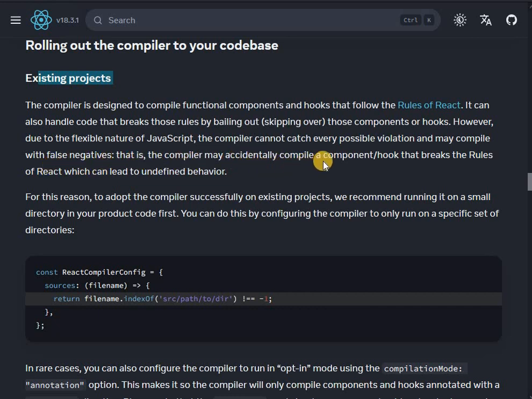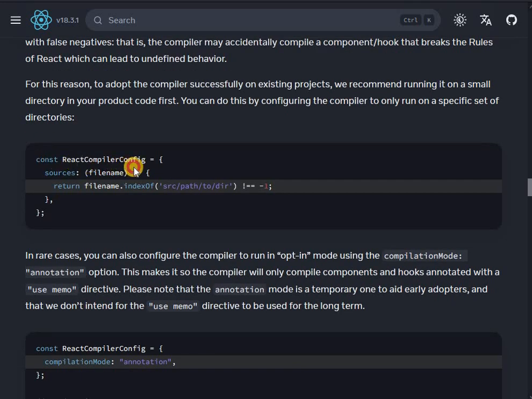That is, the compiler may accidentally compile a component or hook that breaks the rules of React, which can lead to undefined behavior. For this reason, to adopt the compiler successfully on existing projects, we recommend running it on a small directory of your product code first. You can do this by configuring the compiler to only run on a specific set of directories. React compiler config, sources, file name, so we will put only one file name, and return that file name, index of, okay, and some code.